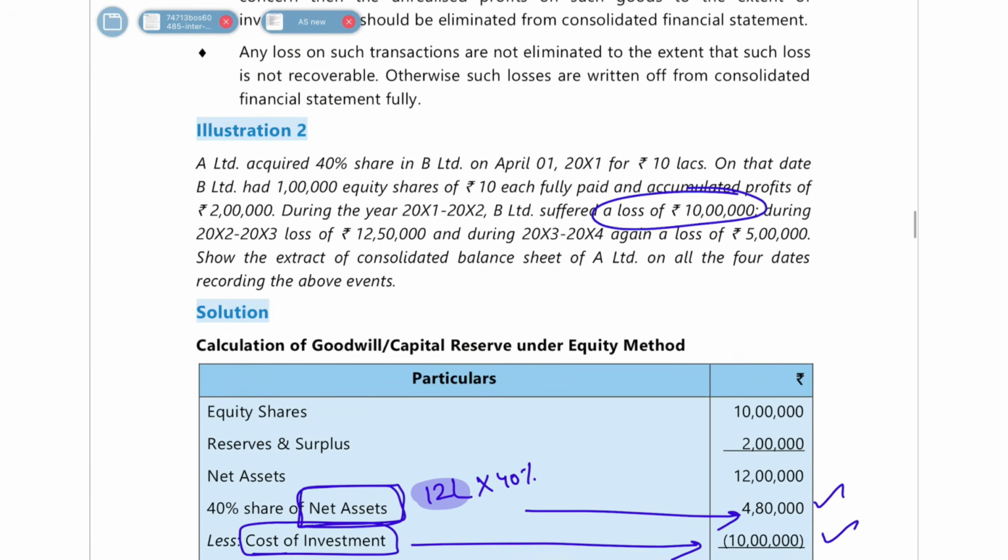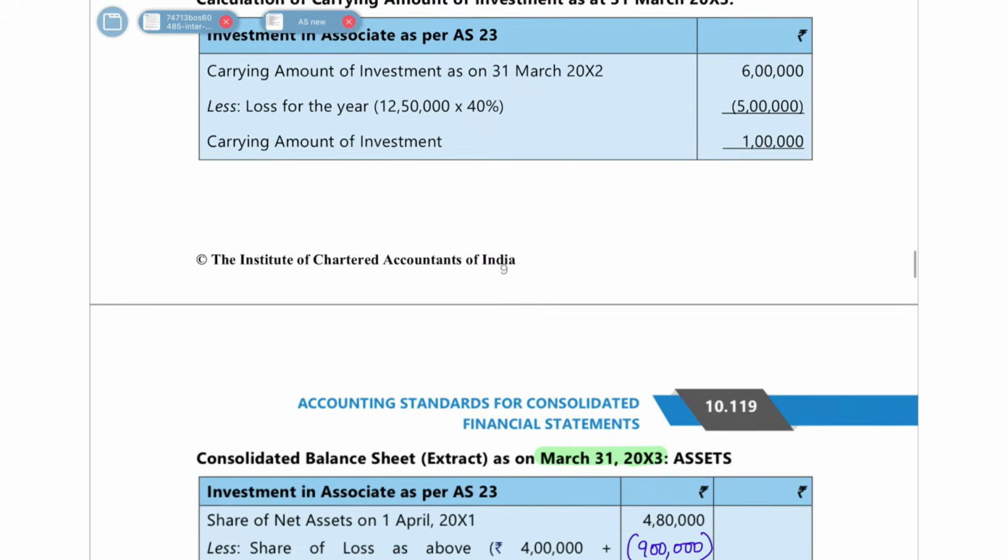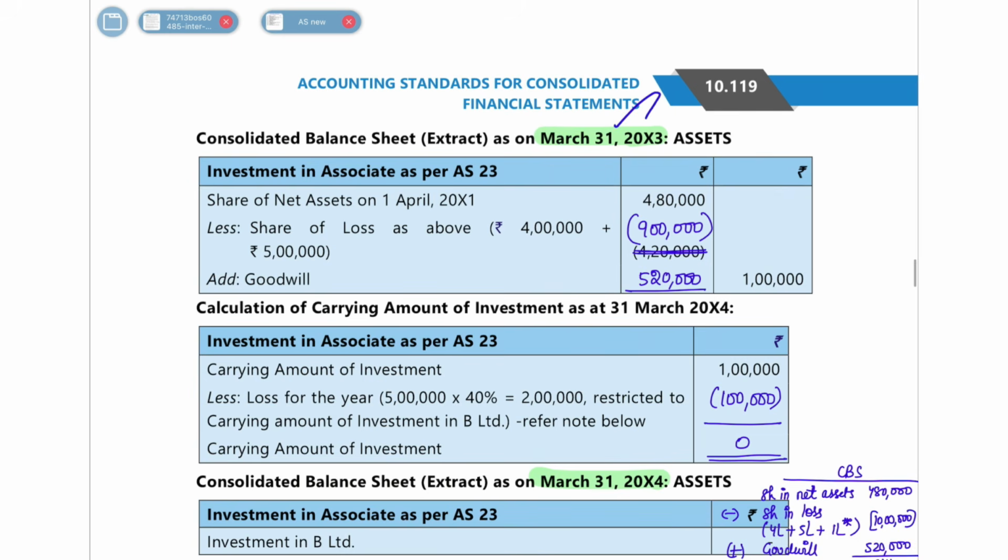So next year end, let us see. What has happened? As on 2003, what has happened? Again they have incurred a loss of 12 lakh 50,000. So how will you show this again? So let's move on to the next year end.